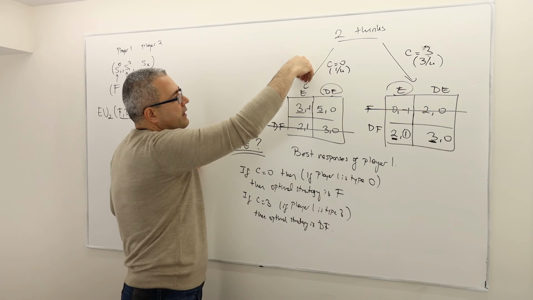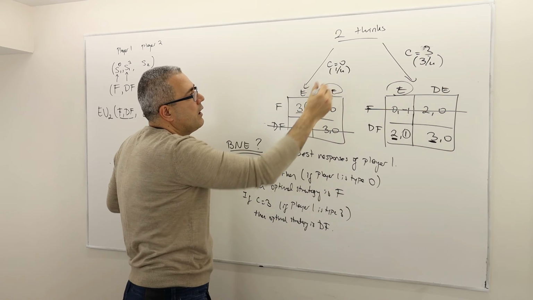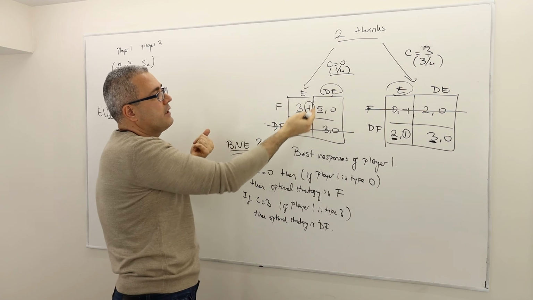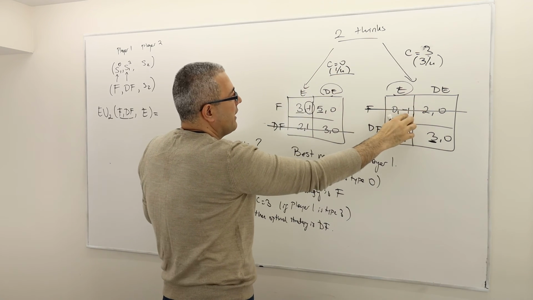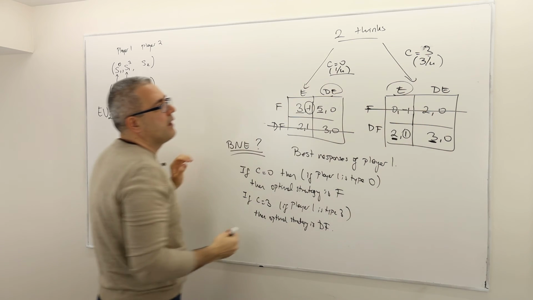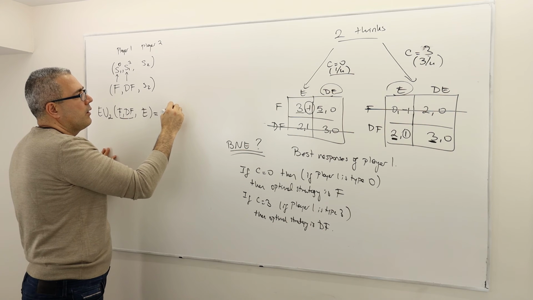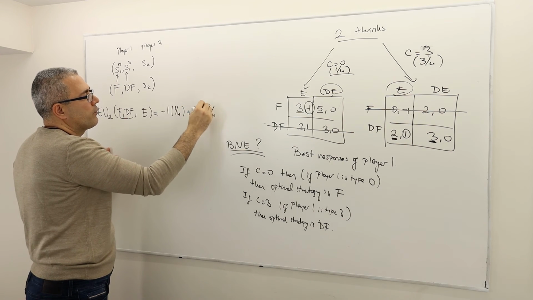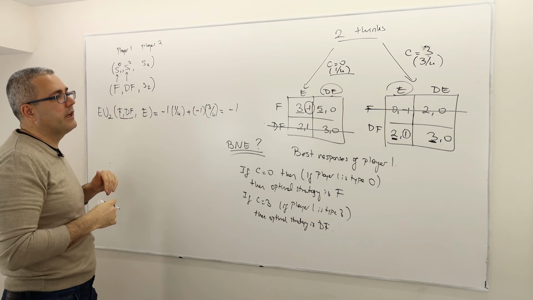Well, so that means if he chooses enter, he's going to get -1 payoff with probability 1/4 because he's going to get -1 payoff if C is equal to 0. And he's going to get, again, -1 if C is equal to 3. So he's going to get -1 with 1/4 probability, plus -1 with 3/4 probability. So it's basically -1. All right, he's going to get -1 anyway.